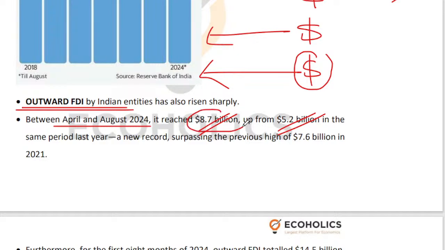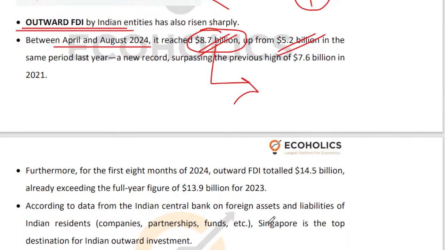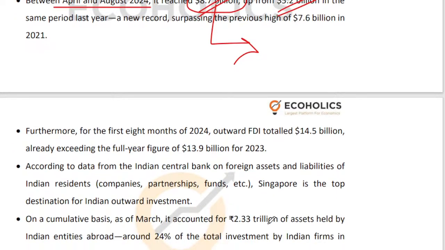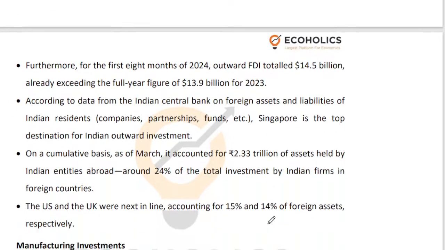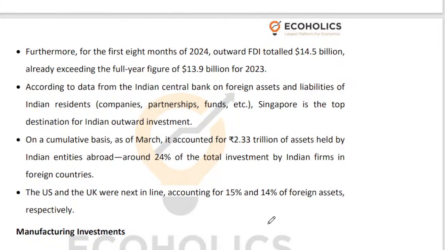Record breaking investments are being done by Indian entities abroad. So apparently Indian entities have a lot of money not to invest in India but to invest abroad. I'm not saying it sarcastically, but maybe they are seeing some strategic value in being able to invest abroad, and maybe they see certain advantages that they want to take for themselves.